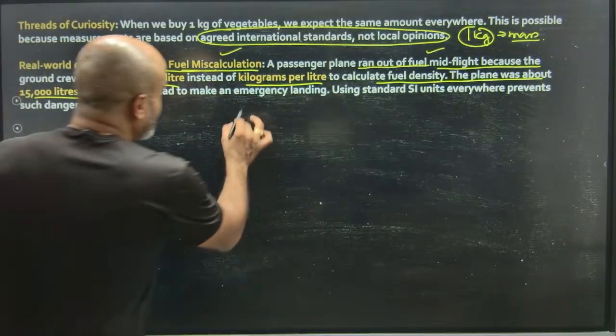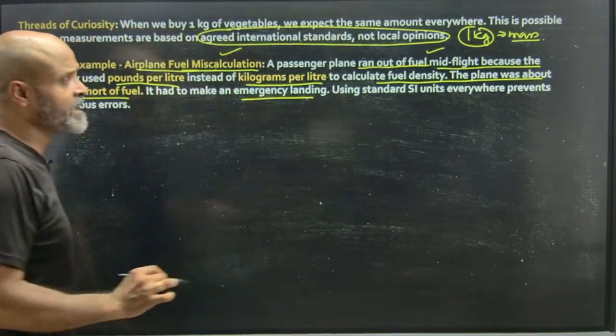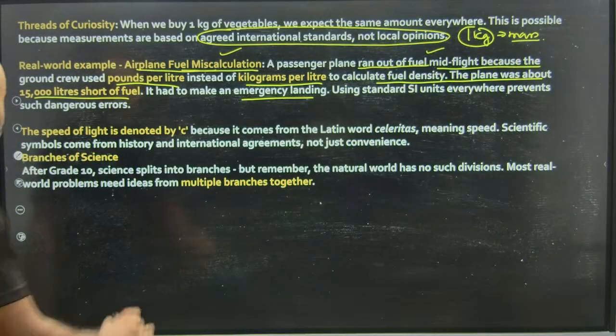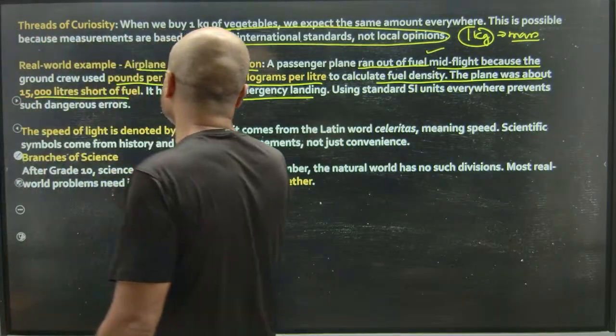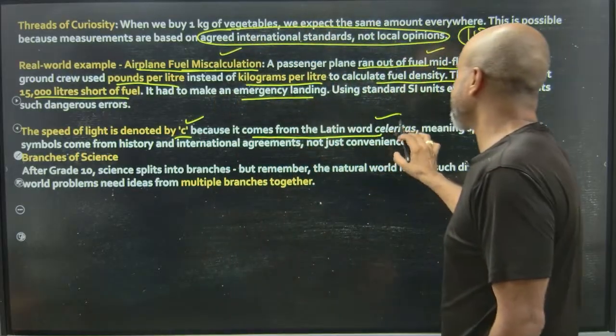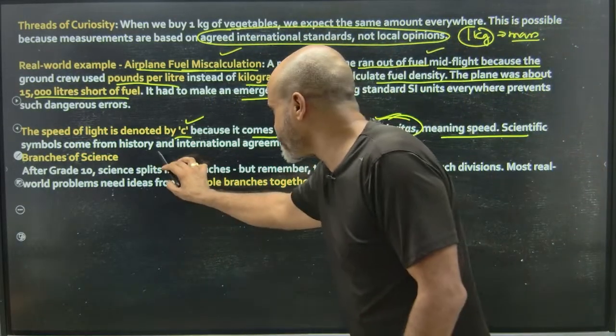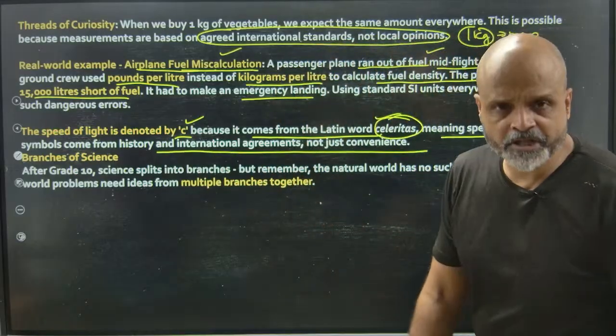It had to make an emergency landing. Using standard international units every day prevents such dangerous errors. The speed of light is denoted by C because it comes from the Latin word celeritas, meaning speed. Scientific symbols come from history and international agreements, not just convenience.